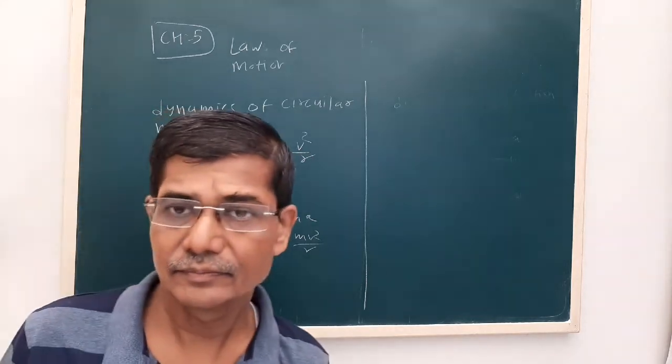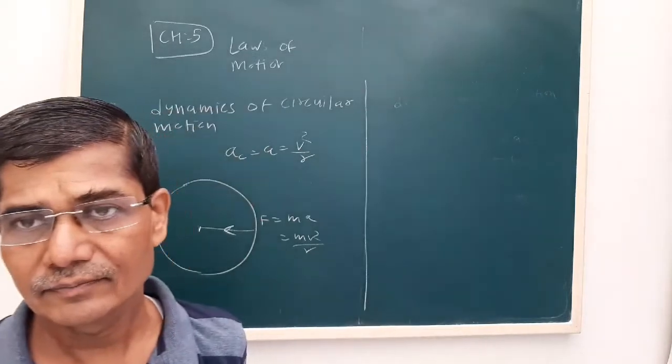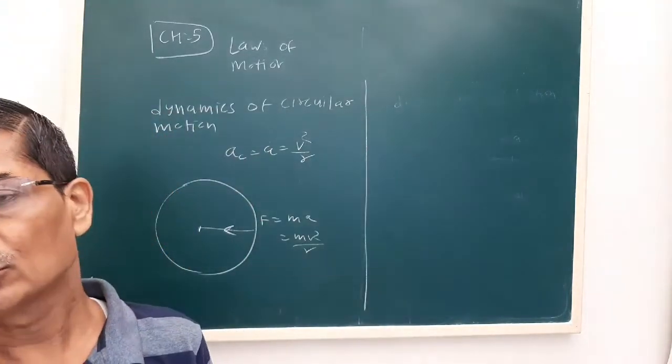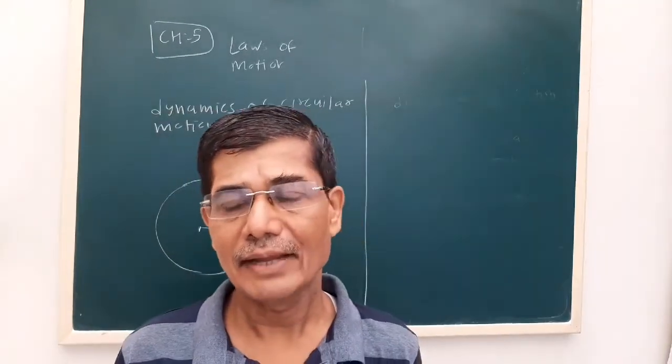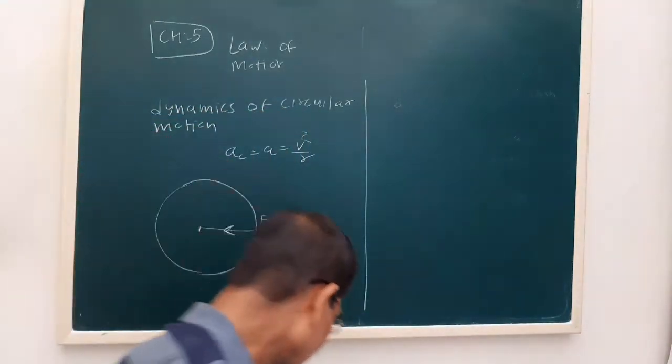Here we have to discuss two things. One is the motion of the vehicle on a level circular track, and the motion of the vehicle on a banked road, or a circular road with a slope. Now we start with the first one.